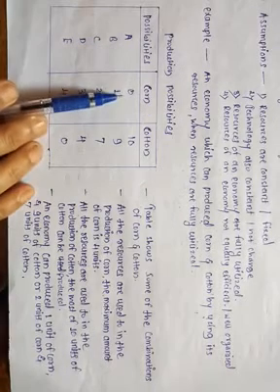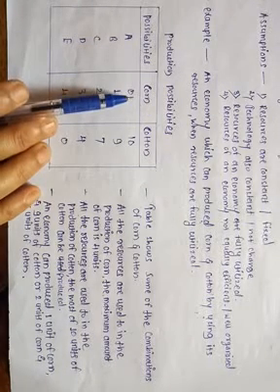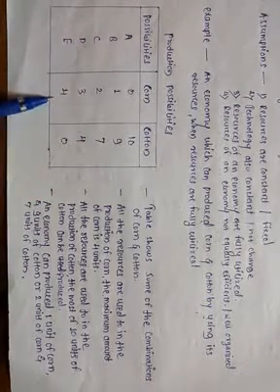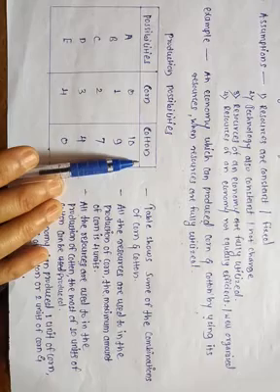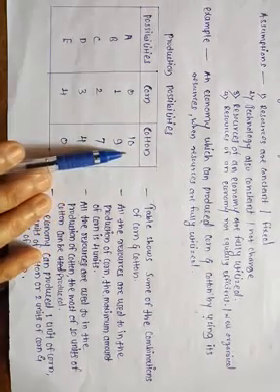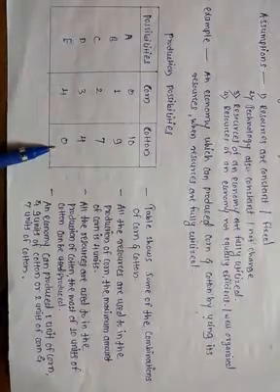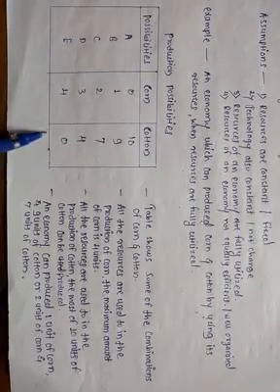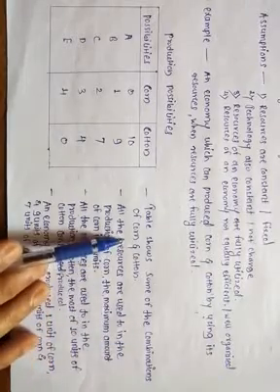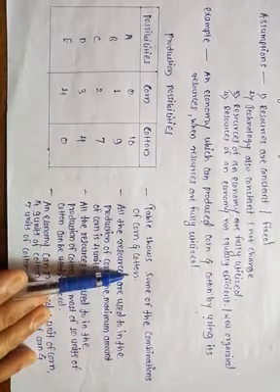The second column shows the production of corn from 0 to 4 units. The next column shows the production of cotton from 10 units to 0 units. Means this table shows the combinations of corn and cotton.